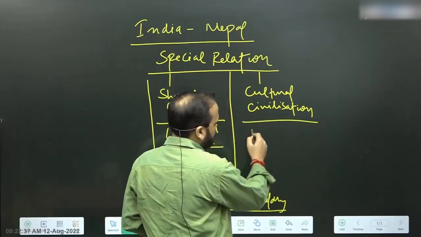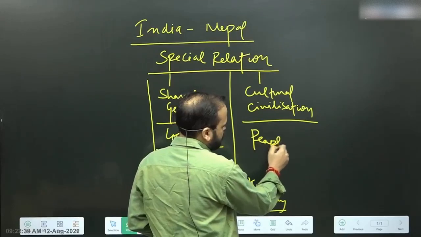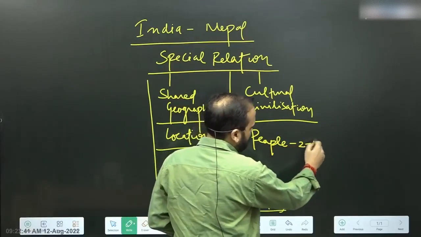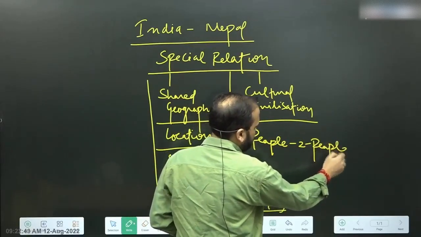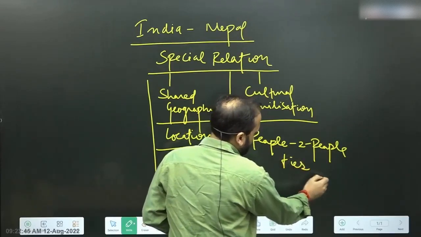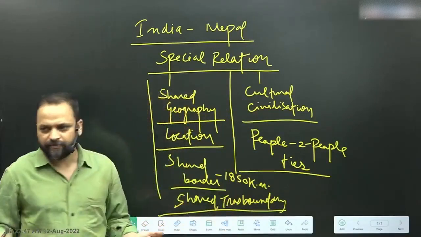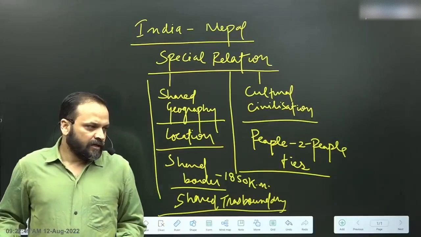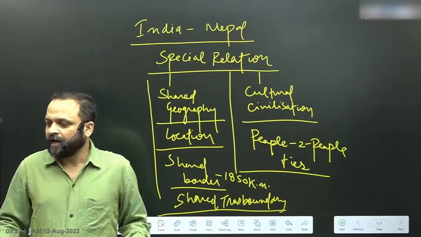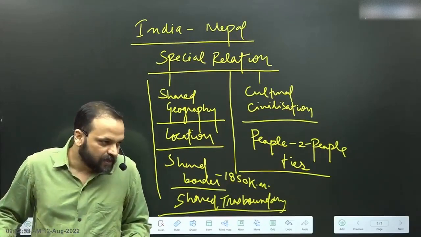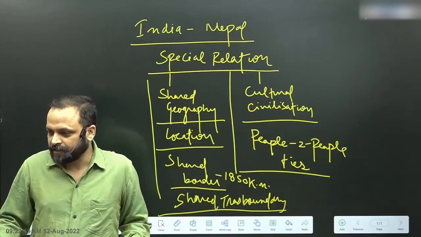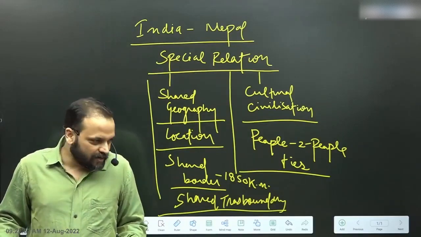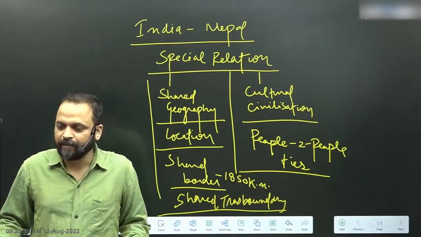So cultural and civilizational linkages, which translates also into people to people ties. All right, so what is the example? Cultural and civilization linkages means shared values and customs, shared religious practices, shared places of pilgrimage.